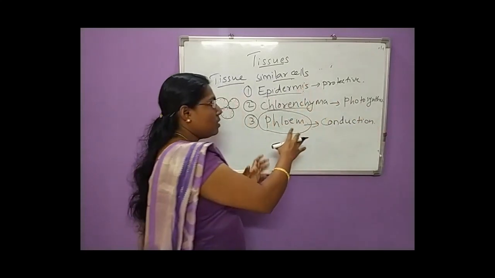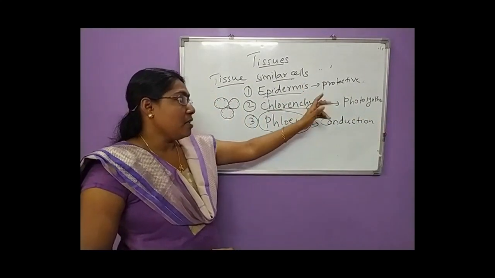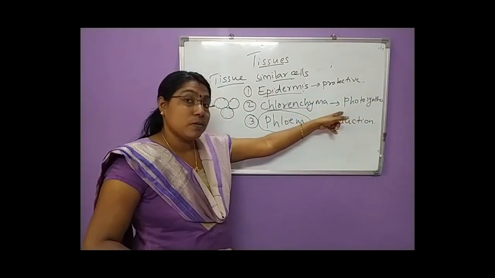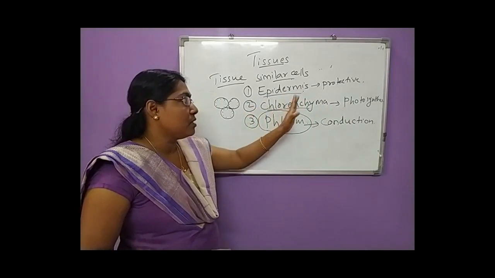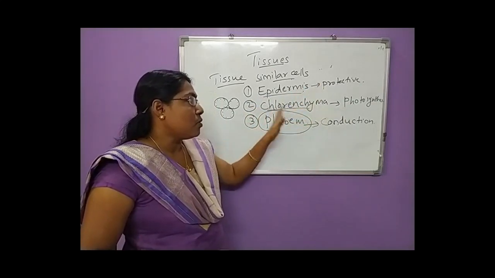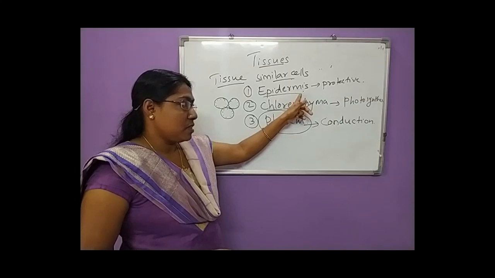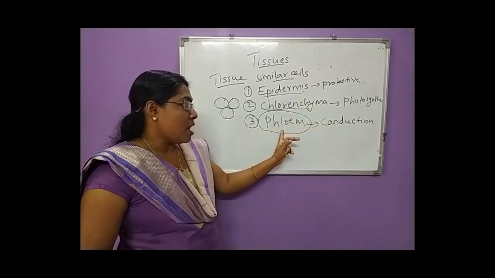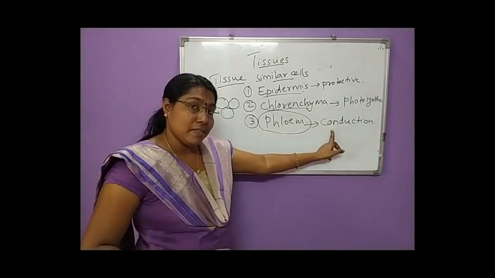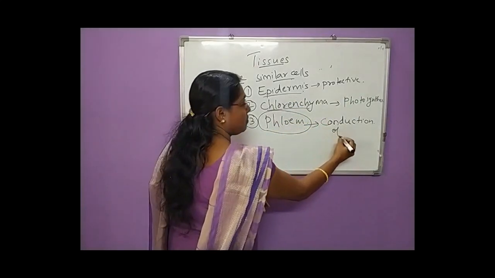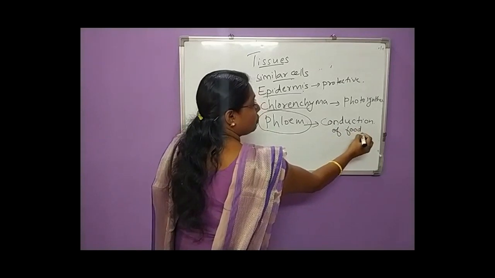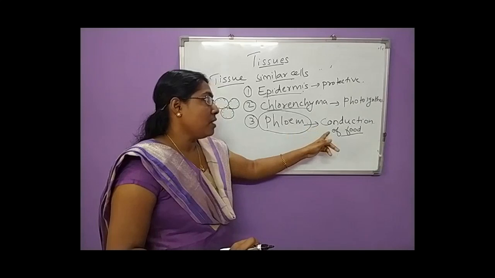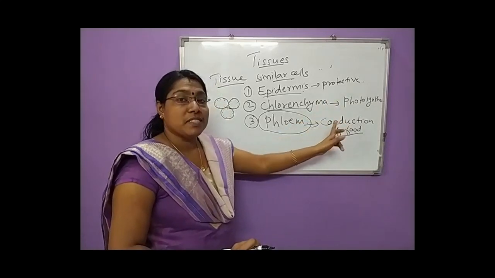So these are all different types of cells and perform specific functions. Clear? That is what is called tissue. Okay, that is what is called the tissues. These are all examples for tissues. This is protective in function. The function of chlorenchyma is photosynthesis, and of phloem, conduction of food materials. Okay, conduction of food, that is a function of phloem. These are all different types of cells, and these all perform a specific function.